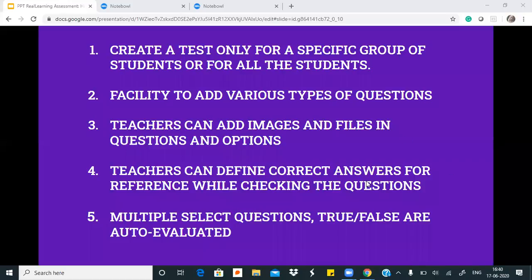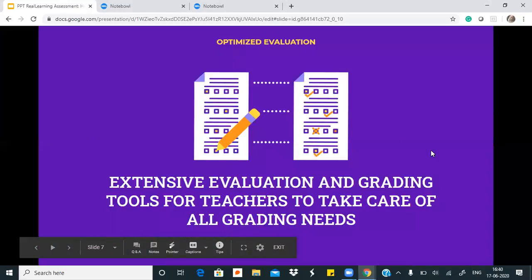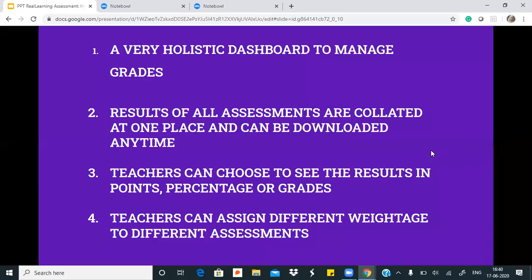They can also define an answer key. They can also make sure that if उन्होंने objective questions का category select किया है, then these are auto evaluated. We also saw in Rohit's case how Rohit automatically got marks for the objective kind of questions. So we'll move on. We saw how teachers can use extensive evaluation and grading tools to take care of all their grading needs. हमने रोहित को marks दिए, we gave him feedback. There was a holistic dashboard for teachers to manage their grades.